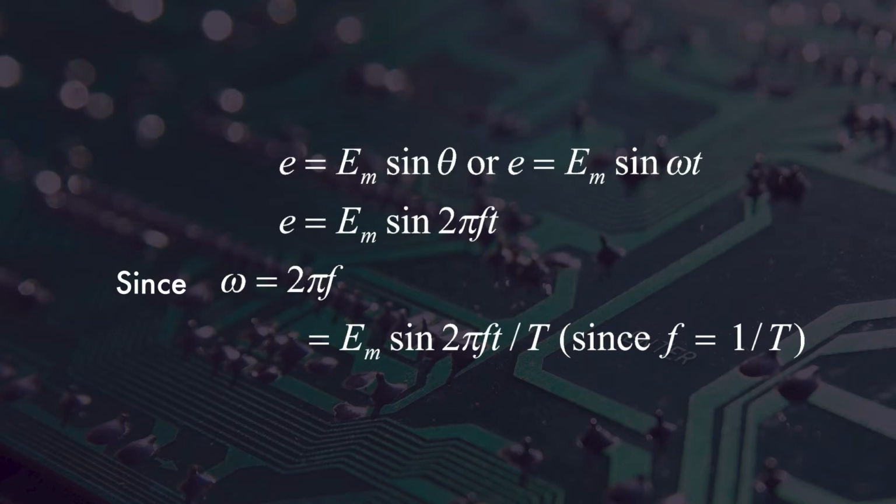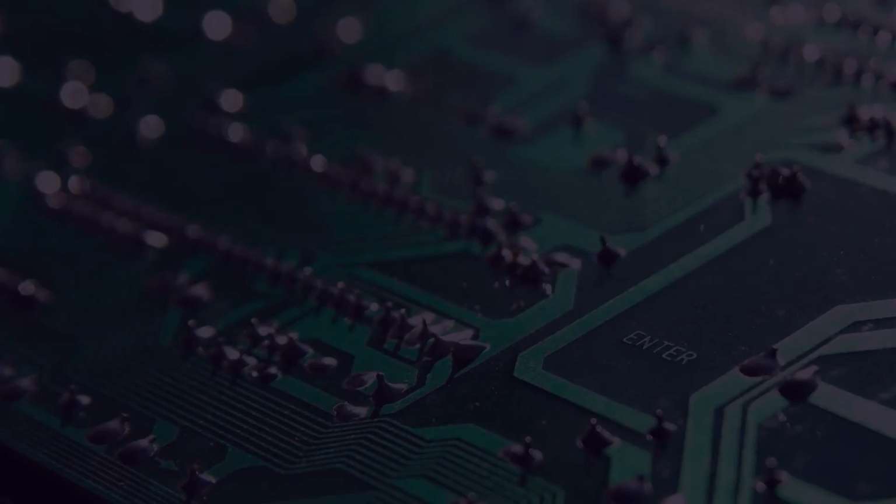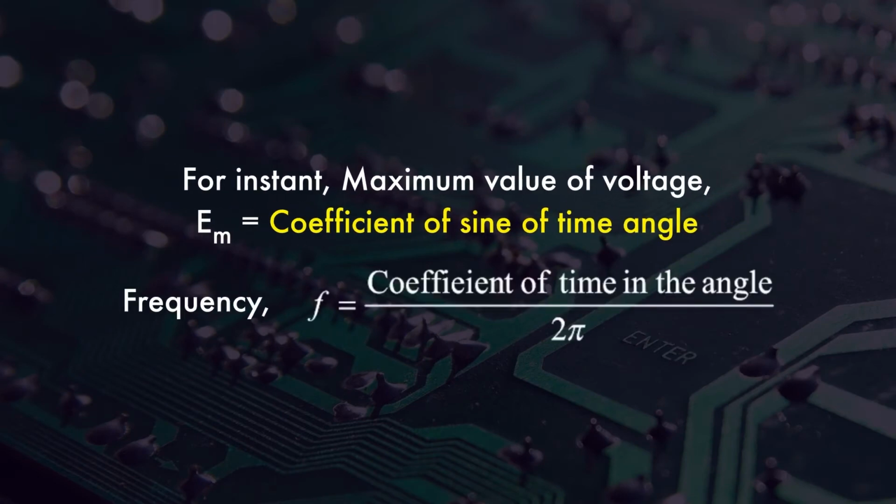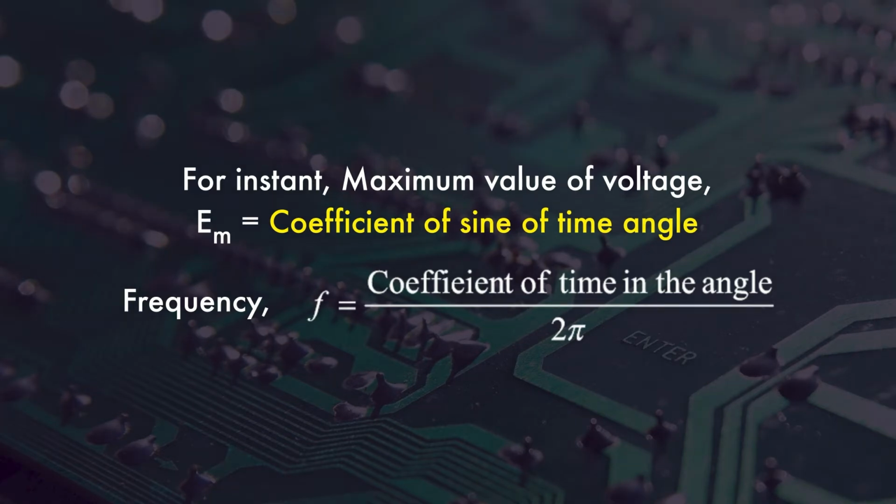Which form of the above equation is to be applied will depend upon the given data. If you have different data, just put in the values and compare with this equation, and you can find the maximum voltage, the frequency, and the time period. To determine the various values, for example maximum value, frequency, time period, and angular velocity, the given equation is compared with the standard equation of any of the forms given above.